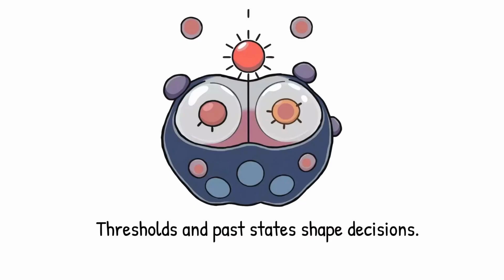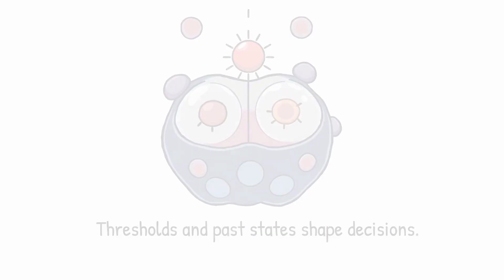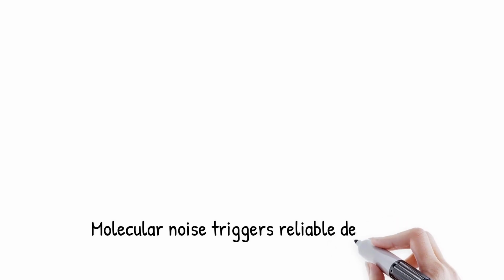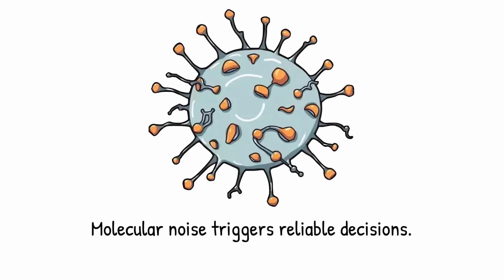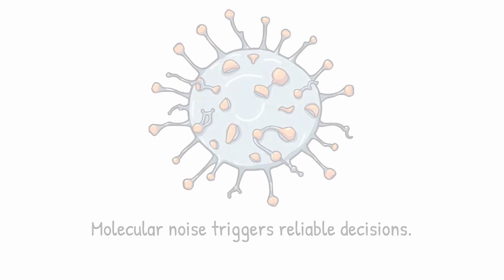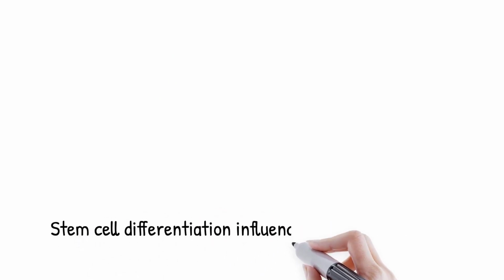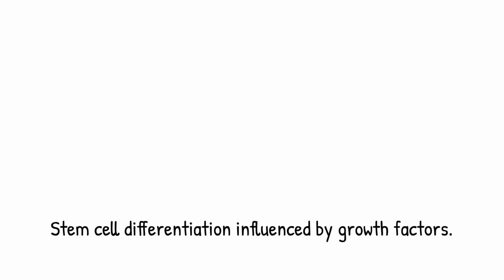Such nonlinear control ensures that cell fate decisions are both robust and irreversible once committed. Importantly, noise in molecular interactions does not merely disrupt these decisions, but can act as a trigger that nudges the system across thresholds. Cells, therefore, exploit nonlinear mechanisms to transform microscopic randomness into macroscopic reliability.